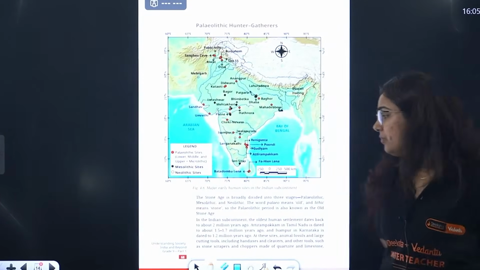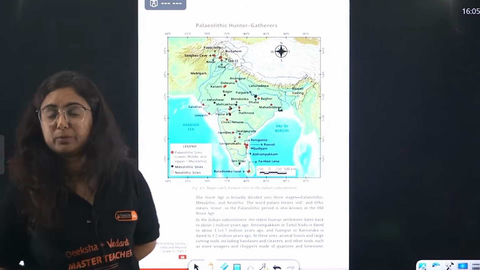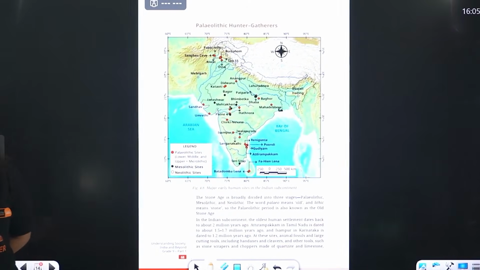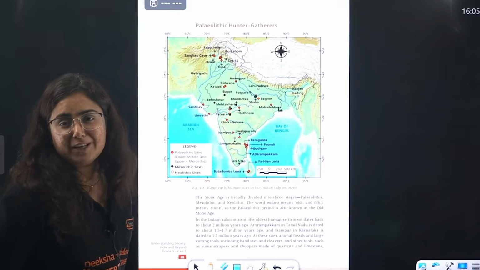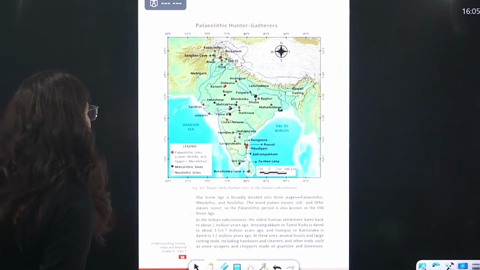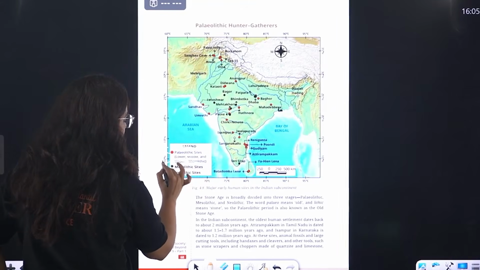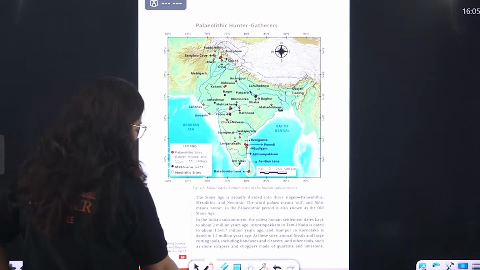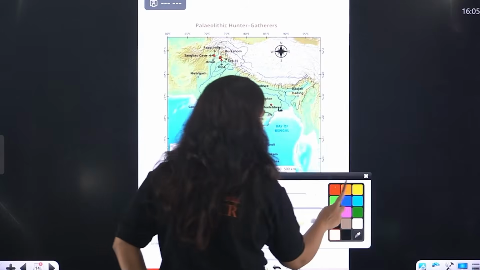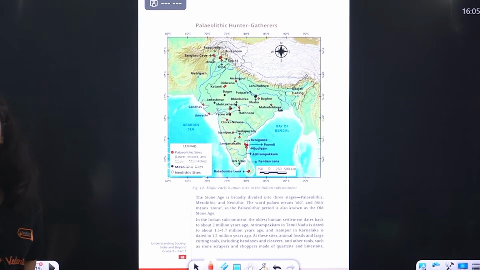Okay. Here is a map given to you on page number 68, which you will be marking along with me right now, because map work is going to come for 5 marks. So, yes, this map contains important locations of Paleolithic, Mesolithic as well as Neolithic sites. So, let's do one thing. Let's mark some of the important ones.